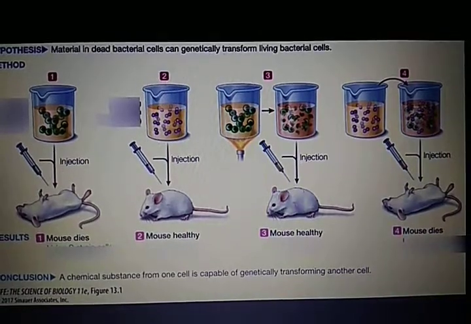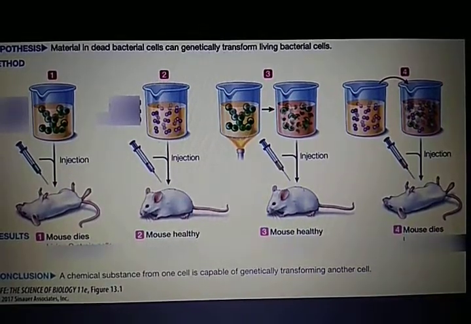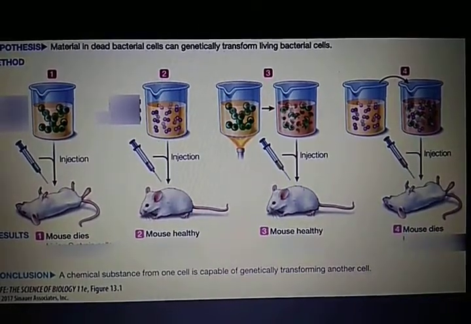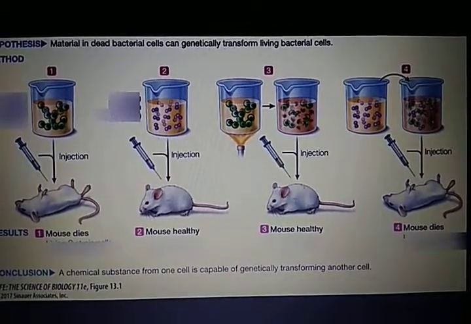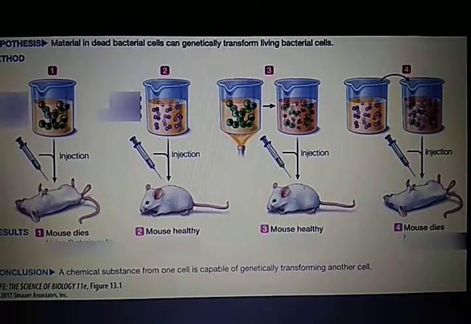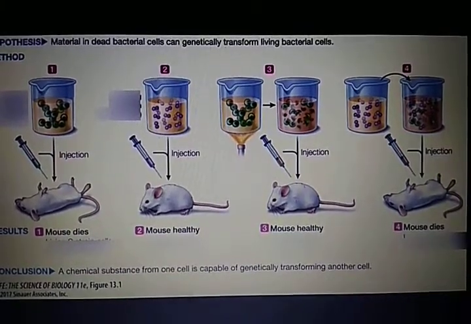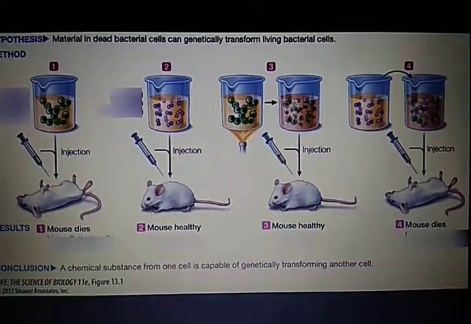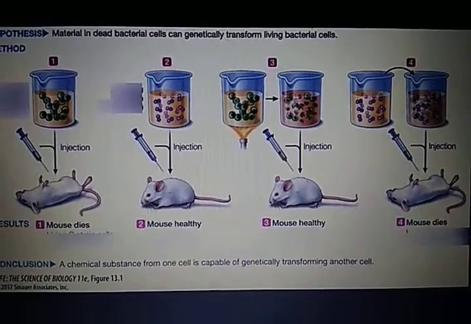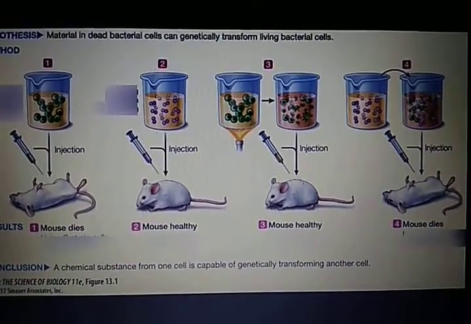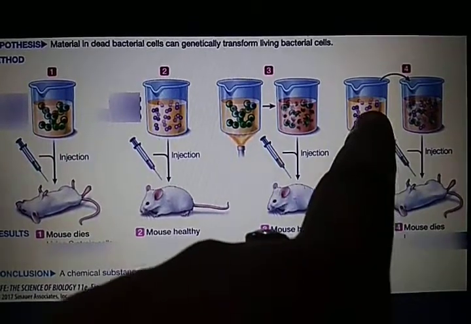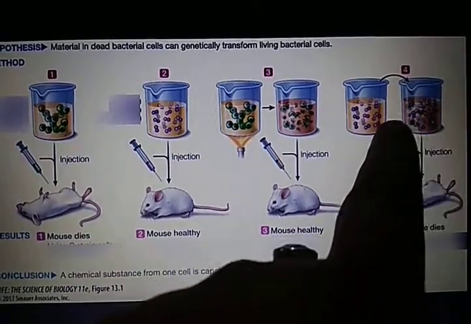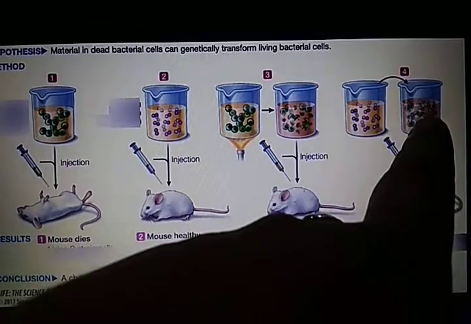The mice that were injected with heat-killed S strain bacteria did not die and lived, whereas the mice that were injected with a mixture of heat-killed S strain and live R strain bacteria died due to unexpected symptoms of pneumonia. And this is the fourth experiment which he has done. He killed the S strain and injected that heat-killed S strain along with the R strain.